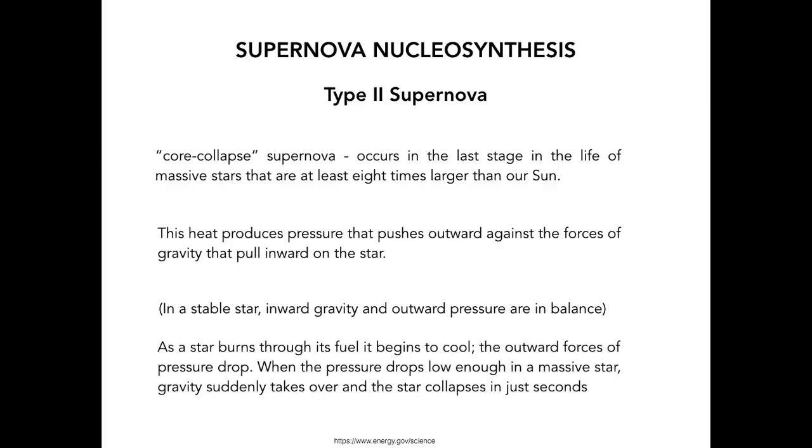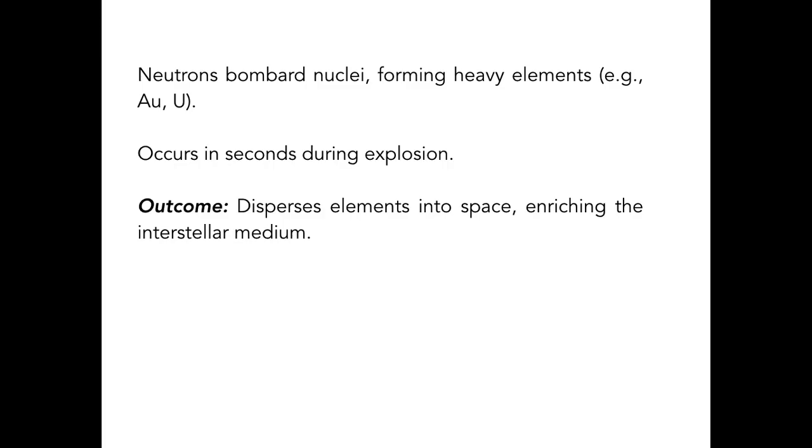As a star burns through its fuel, eventually it loses its fuel and it begins to cool. The outward forces of pressure drop, and when the pressure drops low enough in a massive star, gravity suddenly takes over and the star collapses in just seconds. So neutrons bombard the nuclei, and this forms heavy elements.